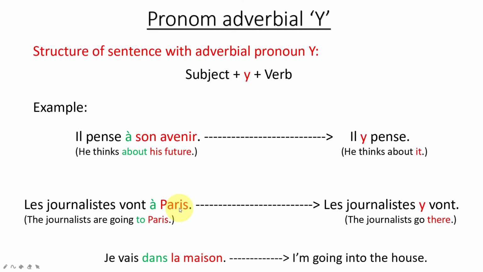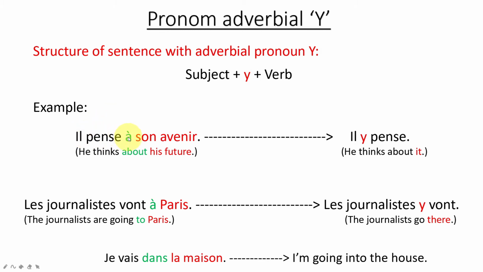So now let's see how to replace the object with the adverbial pronoun y. For both cases, you will have the same structure: subject plus y plus the verb. You remember that the object used to come after the verb, but when you replace that object with the pronoun, the pronoun should come before the verb. So let's see some examples.